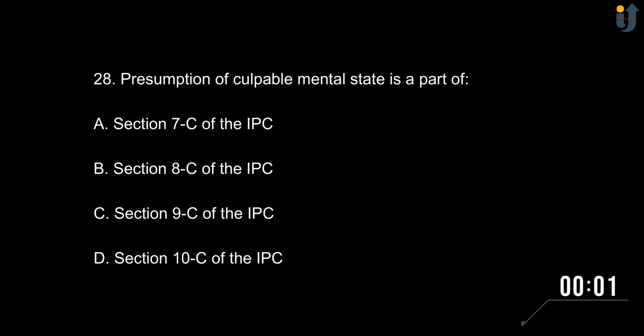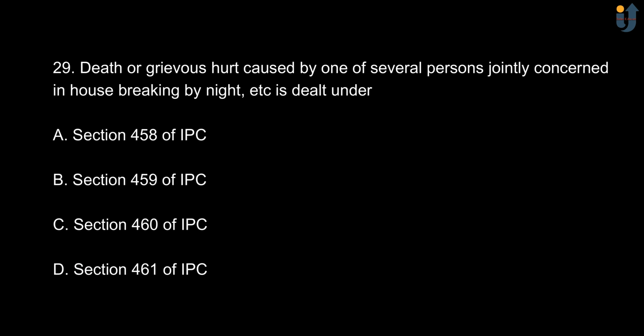The correct option is option D, section 10C of the IPC. Next, death or grievous hurt caused by one of several persons jointly concerned in housebreaking by night, etc. is dealt under option A, section 458 of IPC. Option B, section 459 of IPC. Option C, section 460 of IPC. And option D is section 461 of IPC. And the correct option is option C, section 460 of IPC.